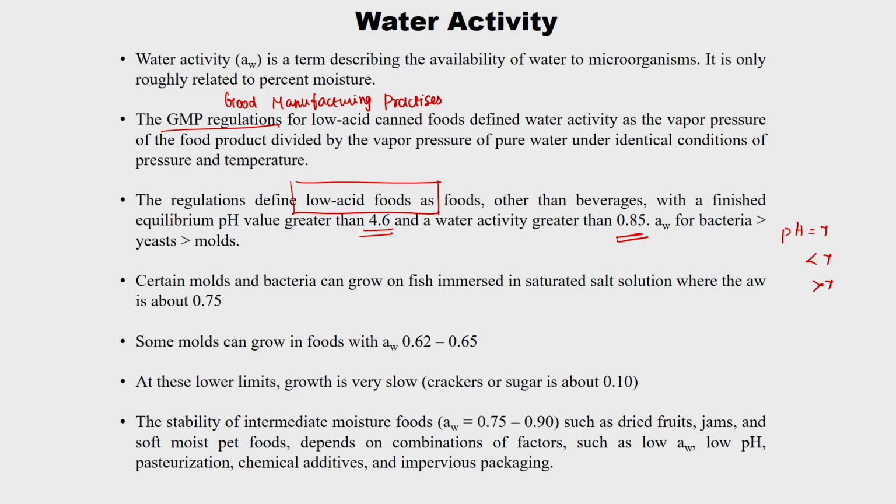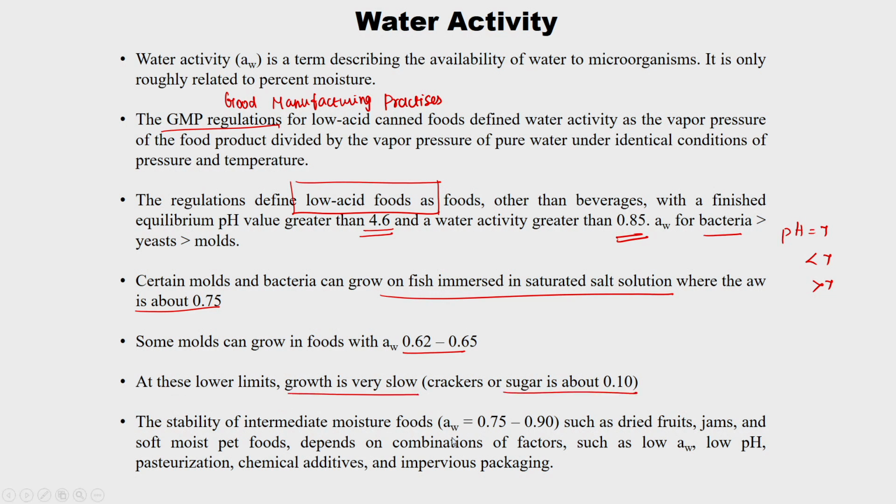If you compare the water activity requirements, bacteria need it high, then comes the yeast, and the last one is molds. Molds we have already seen, they require minimum water as well as nutrient conditions, and even with that they can grow. Certain molds and bacteria can grow on fish immersed in saturated salt solution. Yeast and molds can grow in high salt, even high sugar environments, where the water activity is about 0.75, and some molds can grow in foods with a water activity of 0.62 to 0.65. At these lower limits, the growth is very slow.